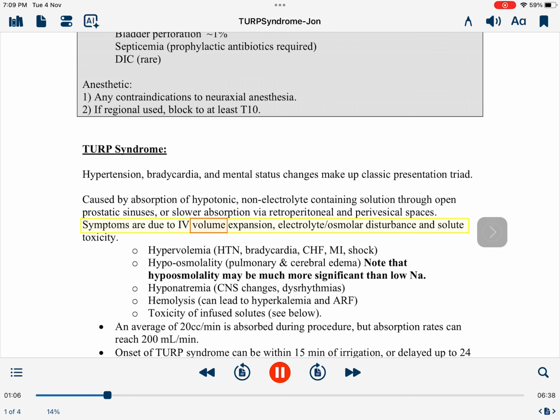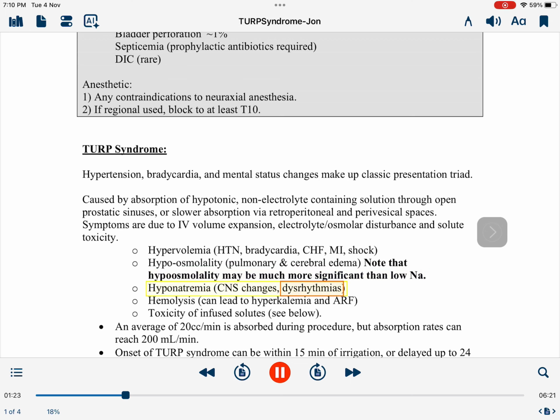Symptoms are due to IV volume expansion, electrolyte osmolar disturbance and solute toxicity. Hypervolemia: HTN, bradycardia, CHF, MI, shock. Hypoosmolality: pulmonary and cerebral edema. Note that hypoosmolality may be much more significant than low Na hyponatremia.